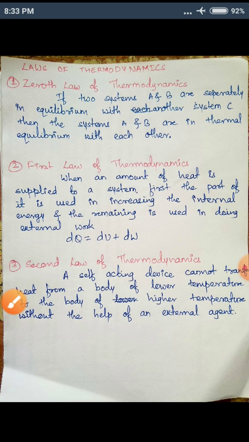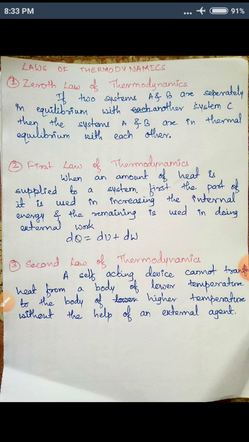Let us see the definition one more time. If two systems A and B are separately in equilibrium with another system C, then the systems A and B are in thermal equilibrium with each other. This is the zeroth law of thermodynamics. The temperatures of A and C are the same, the temperatures of B and C are the same, therefore we can say the temperature of A and B is also the same because C is a single body.